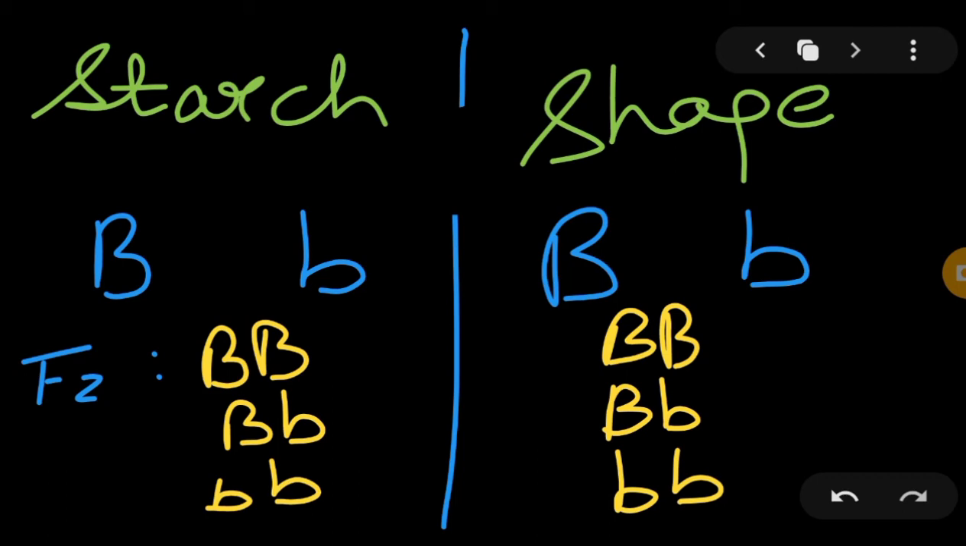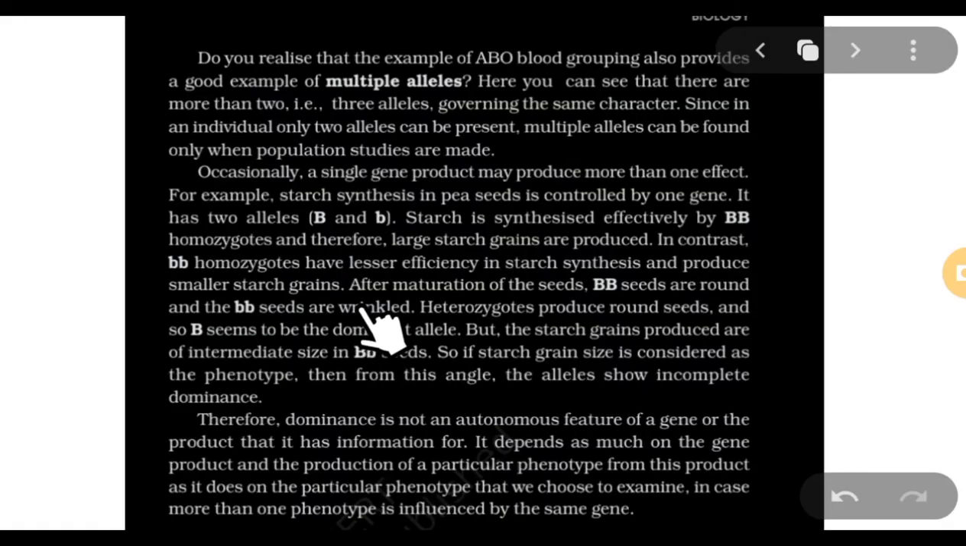So now when we saw that in starch production, this capital B produces a good amount of starch. Okay, it is mentioned here. You can see starch is synthesized effectively by capital B capital B.